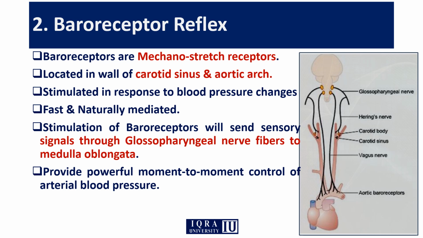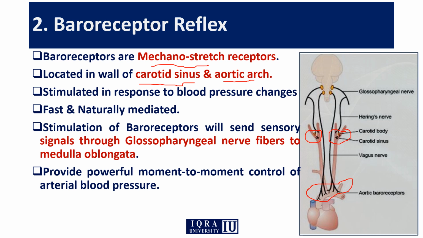Second one is the baroreceptors. They are basically mechano-stretch receptors, and they are present in the carotid sinus, which is present at the neck region, and the aortic arch. They are present in the aorta. Here they are present, at the carotid sinus or at the carotid arteries. They are present in these two locations.